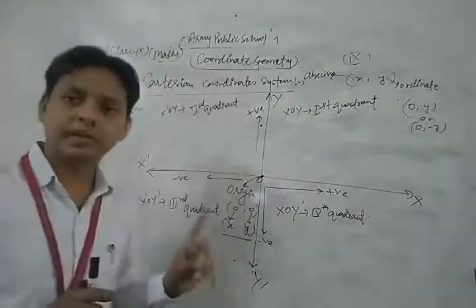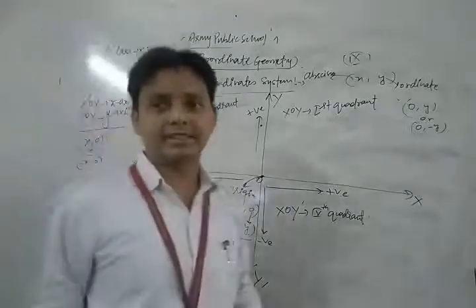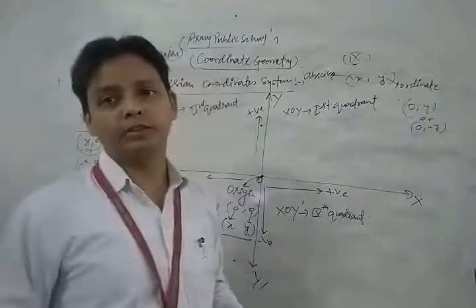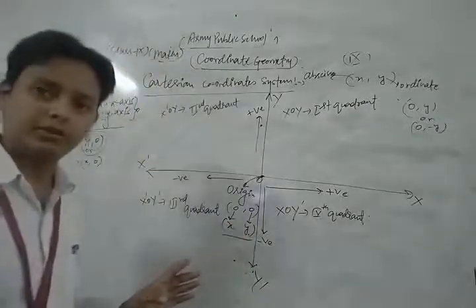First is represented as abscissa. Abscissa is the set of all points which lie on the x-axis, and ordinate is the set of all points which lie on the y-axis. Now is that clear, dear students?